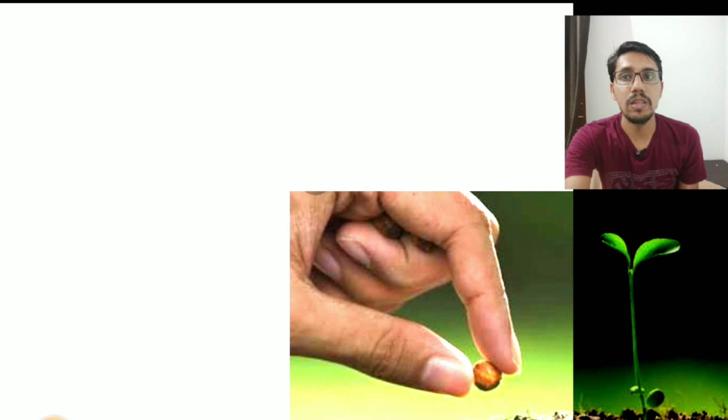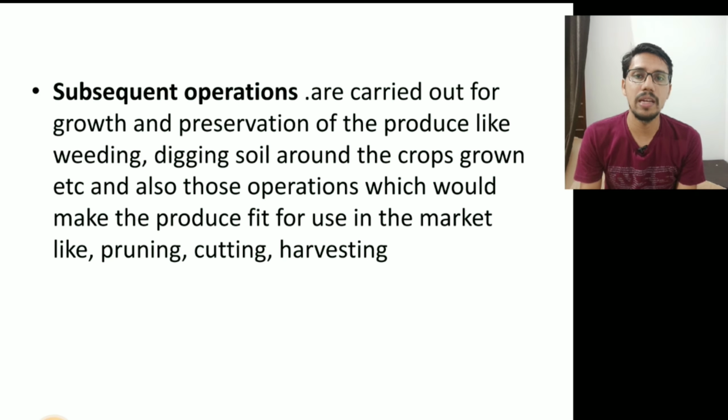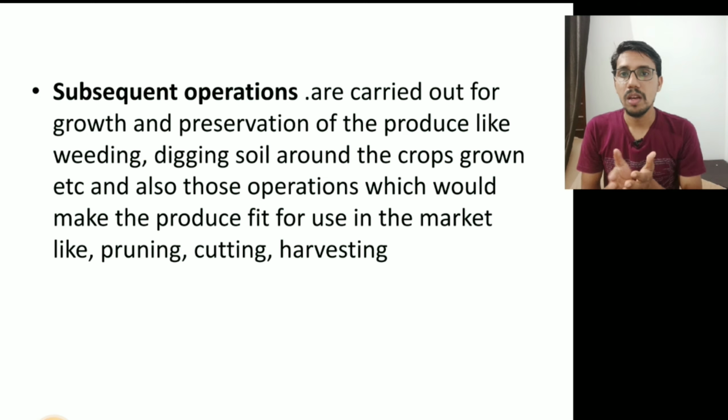Now the second one is subsequent operation. Subsequent operations are those operations which start once you have planted or seeded anything. When the plant starts growing, whatever activities you do in support of growing these plants are called subsequent operations.